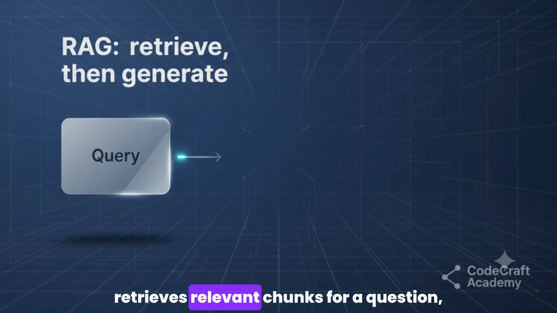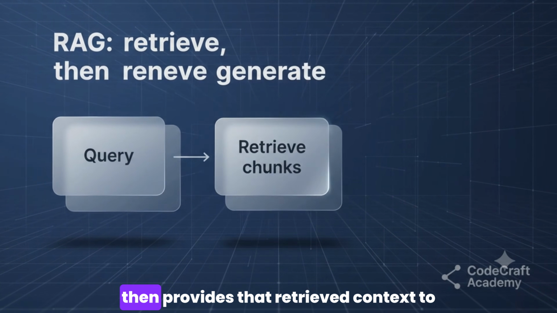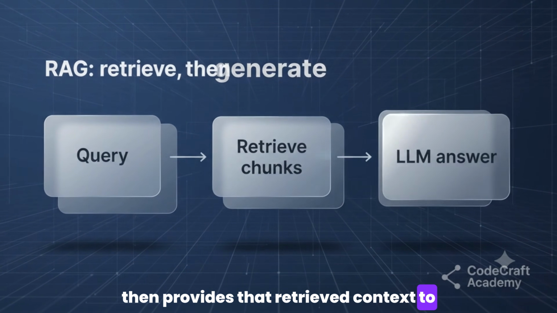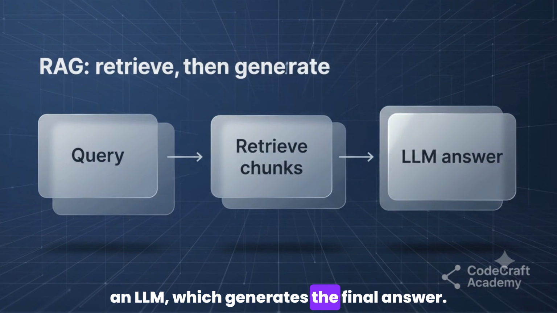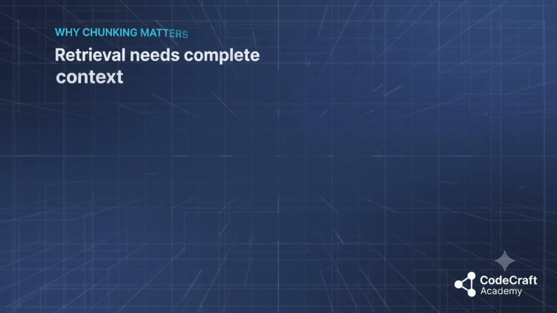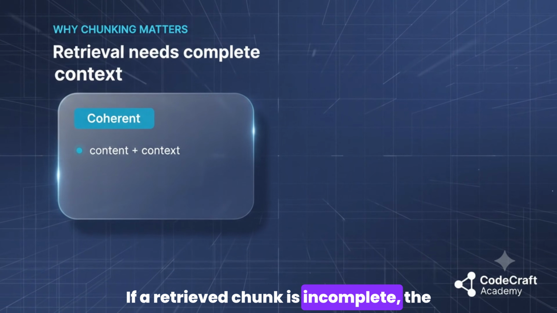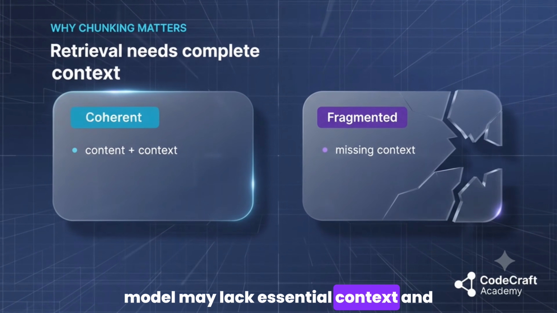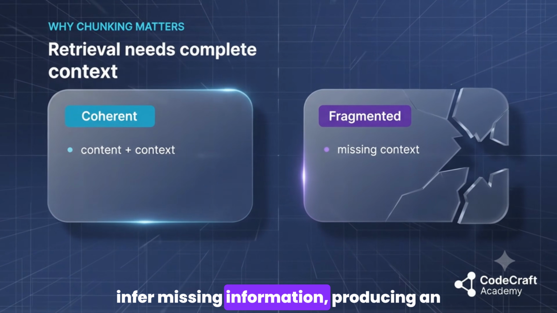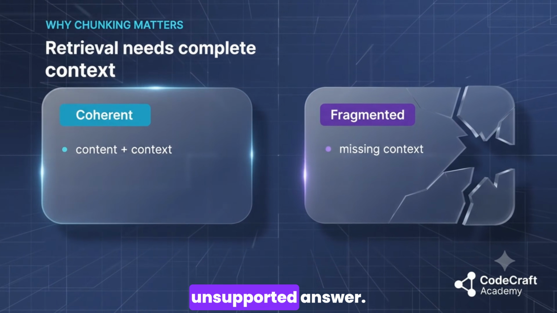RAG retrieves relevant chunks for a question, then provides that retrieved context to an LLM, which generates the final answer. If a retrieved chunk is incomplete, the model may lack essential context and infer missing information, producing an unsupported answer.